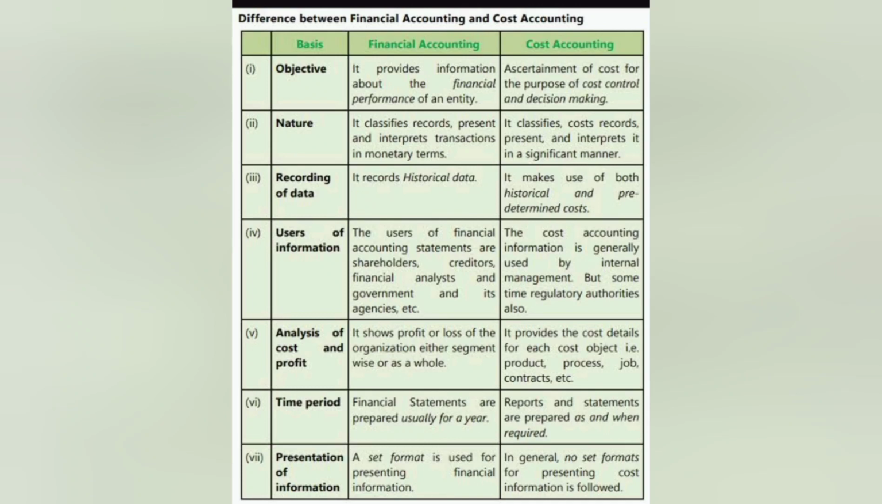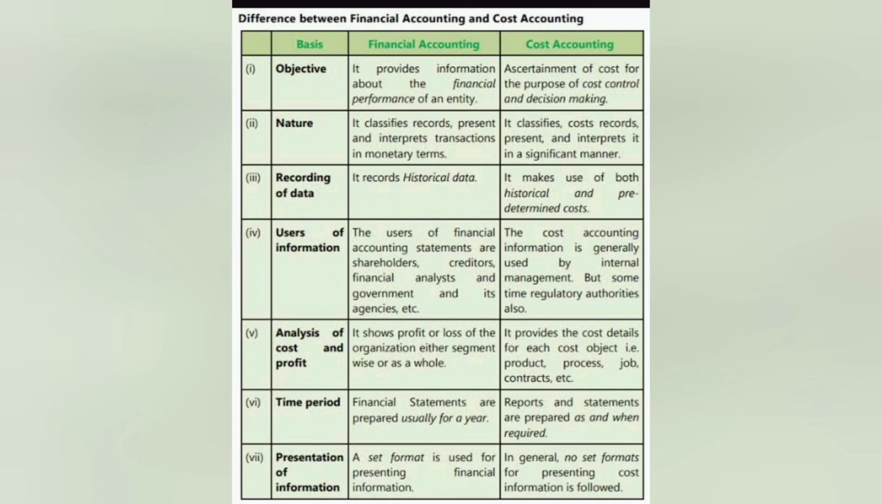Cost accounting is used by the internal management to know the various costs. Okay, and time regularity as well. After that, financial accounting shows profit and loss. Cost accounting provides cost details about product, process, job, contracts, etc. So financial statements are usually prepared for a year, but cost accounting statements are prepared whenever necessary.